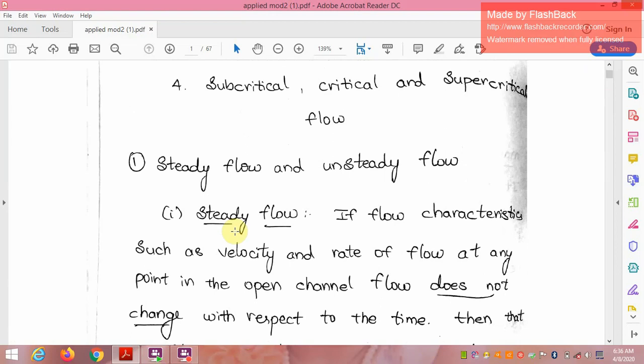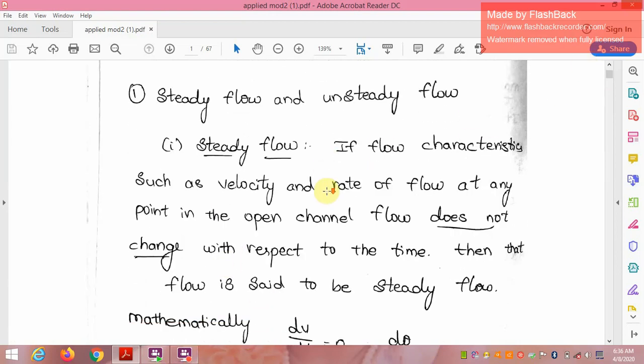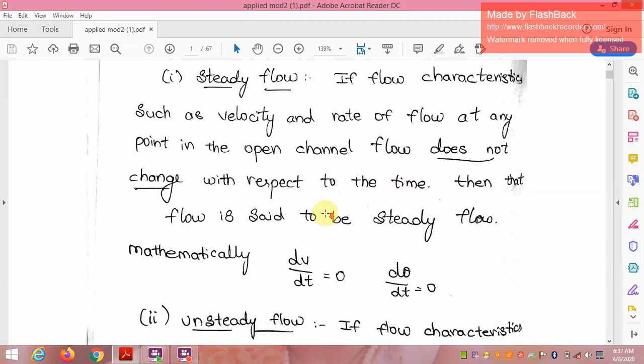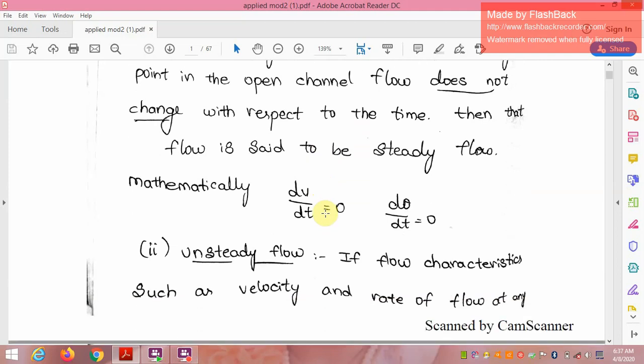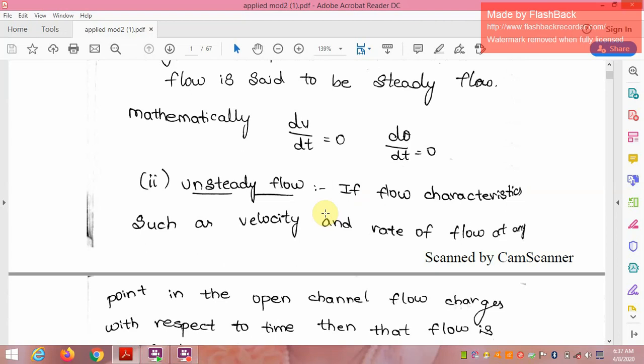So, firstly, steady flow and unsteady flow. Steady flow can be defined as: if the flow characteristics such as velocity and rate of flow at any point in open channel flow do not change with respect to time, then the flow is said to be steady flow. Mathematically, ∂u/∂t = 0, ∂θ/∂t = 0.